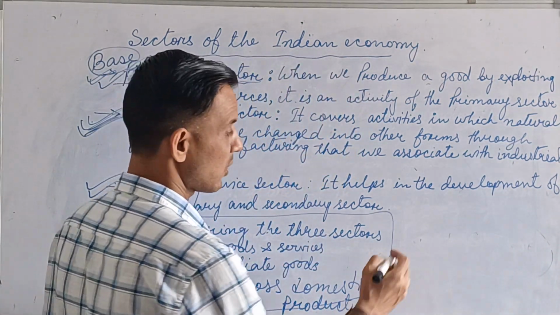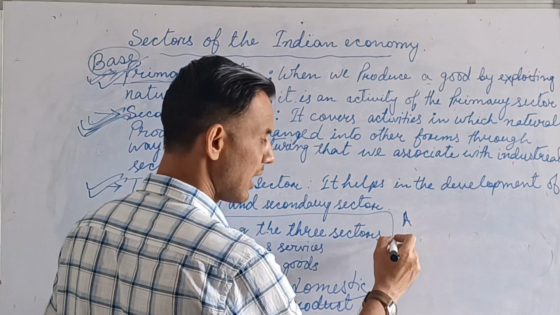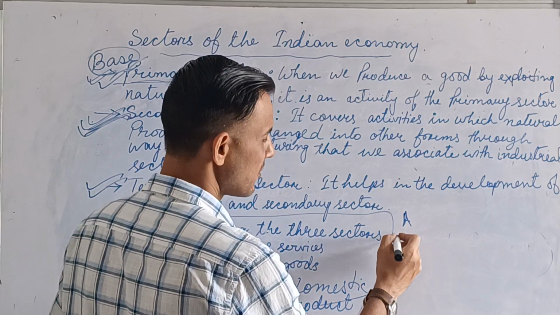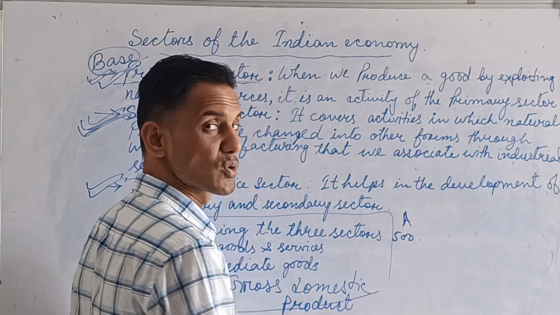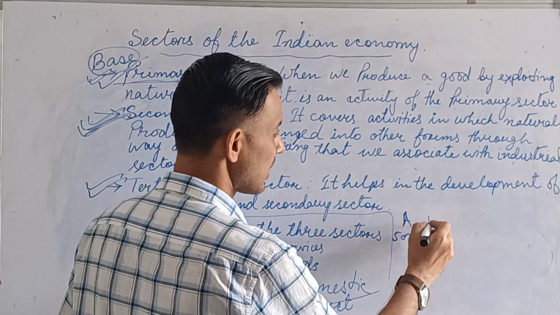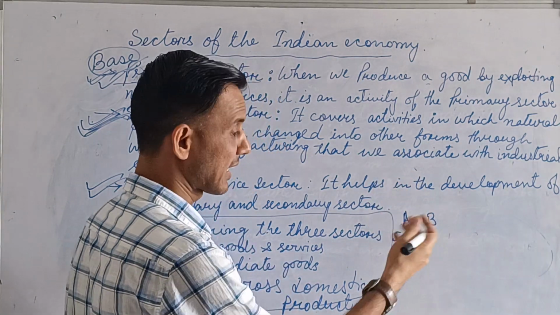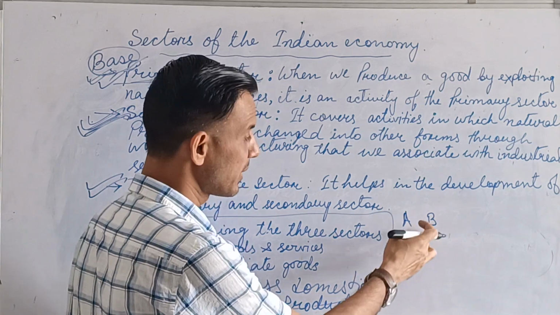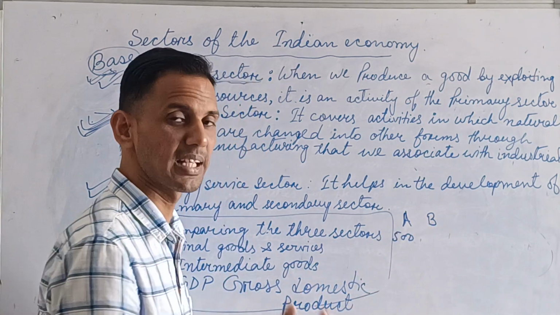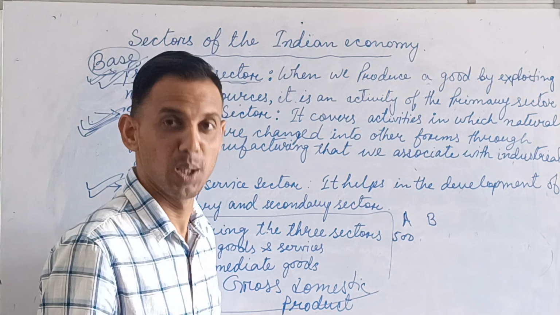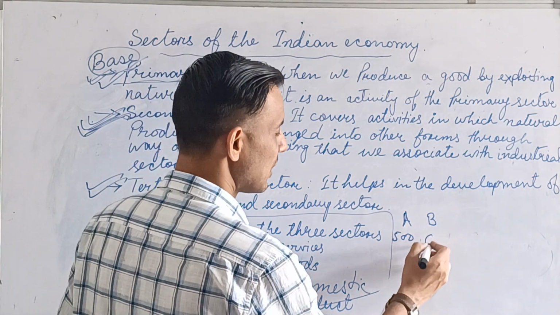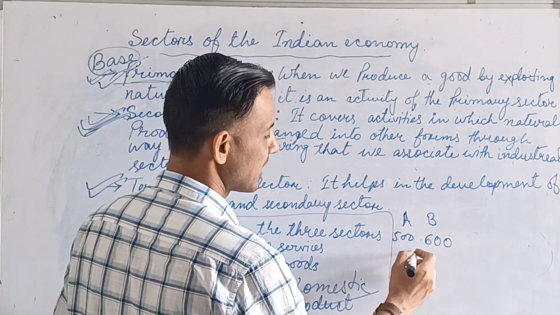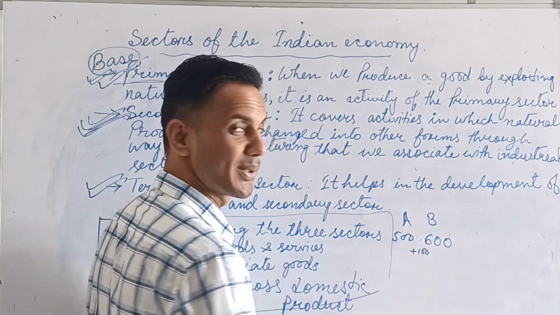Suppose you are a cotton producer and you invested 500 rupees to produce cotton. Then this one is the manufacturer or secondary sector. So when you sell your cotton to person B, definitely you will not sell at 500 because you need some profit. So suppose you sell at 600. It means you added 100 rupees.